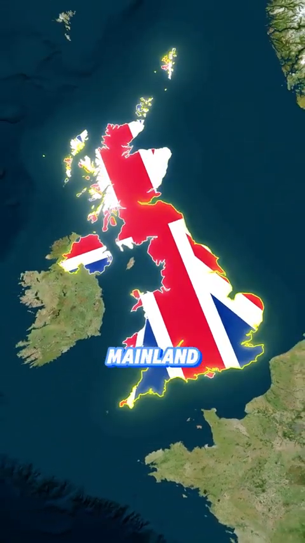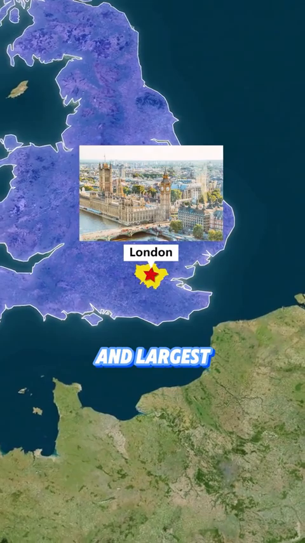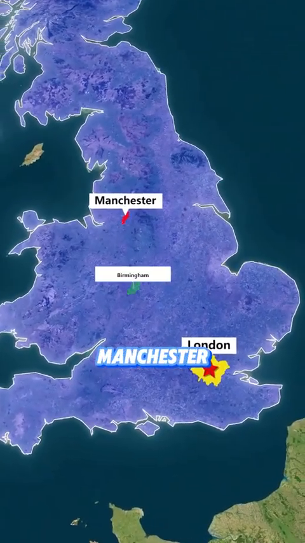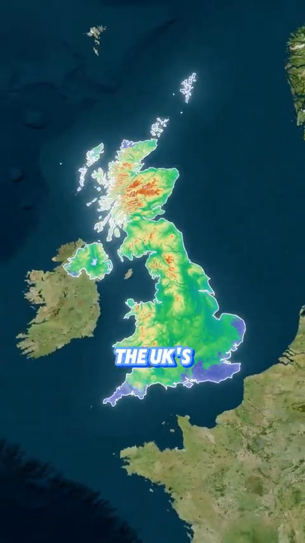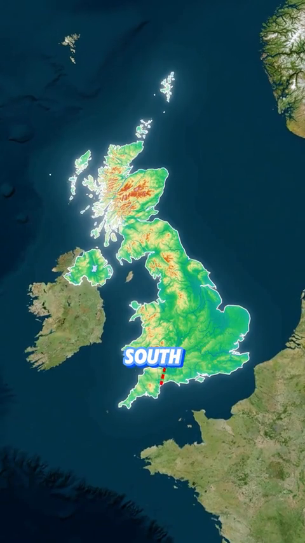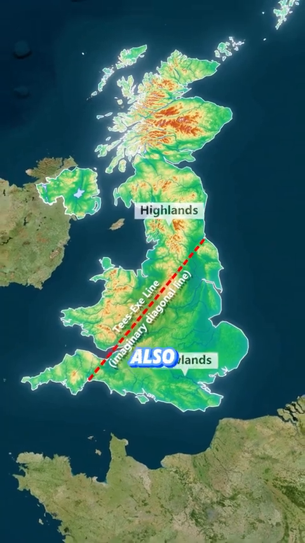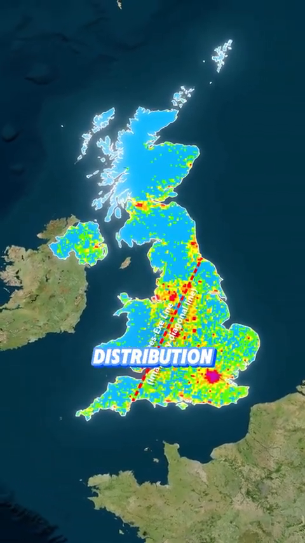Returning to the mainland, London serves as both the capital and largest city. It's also the largest city in Western Europe. Other major cities include Manchester and Birmingham. Geographically, the UK's terrain slopes from high north to low south. The TZXE line roughly divides Great Britain into lowland and highland zones. This line also reflects the country's population distribution pattern.